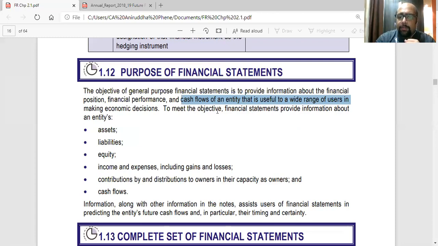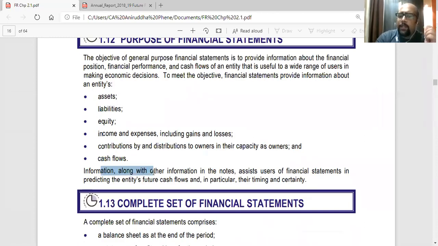To meet the objective, the financial statements provide information about an entity's assets. Whenever you see the financial statements, as we saw, you will understand about the entity's assets, its liabilities, its equity, its income and expenses, including any gains and losses, profit and loss, contributions by and distributions to owners in their capacity as owners. So any new infusion into the equity, any changes in equity basically. Contributions by and distributions to owners is basically changes in equity. And cash flows, the cash flow statement.